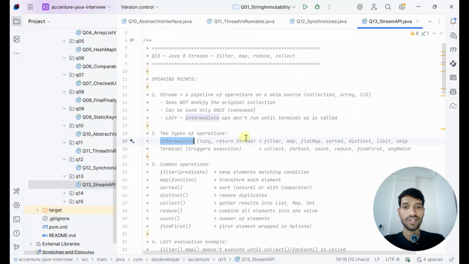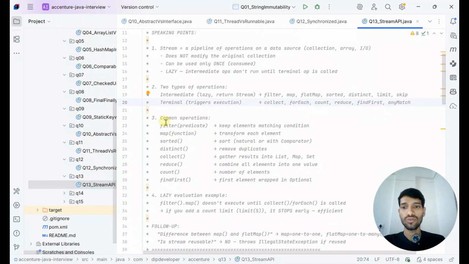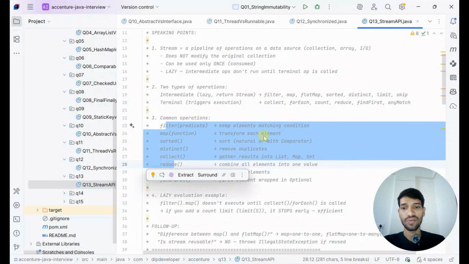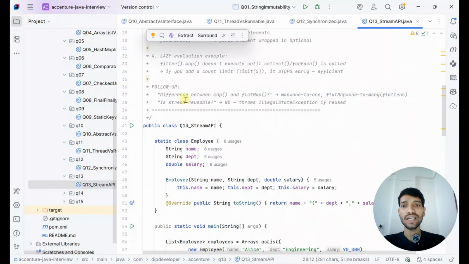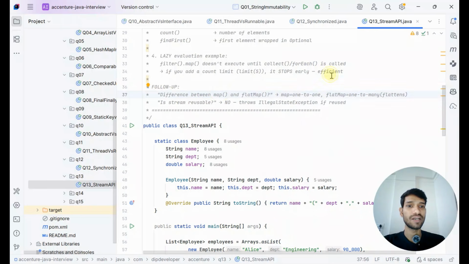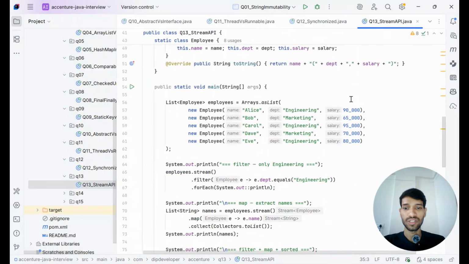Some intermediate operations are filter, map, flat map, sorted, distinct, limit, and skip. Terminal operations are collect, for each, count, reduce, find first. So you can go through those common operations as well. They can also ask you to differentiate between map and flat map. Map is for one-to-one transformation, and flat map is for one-to-many transformation.